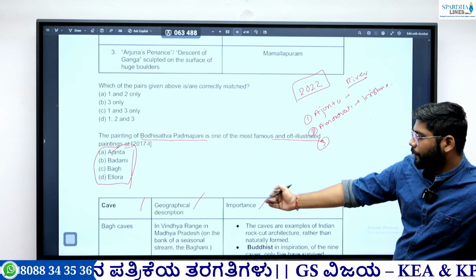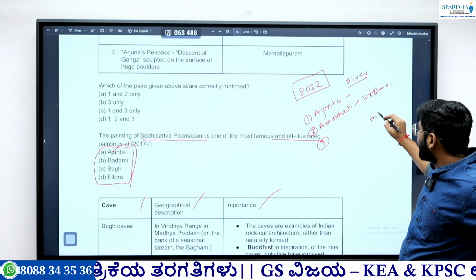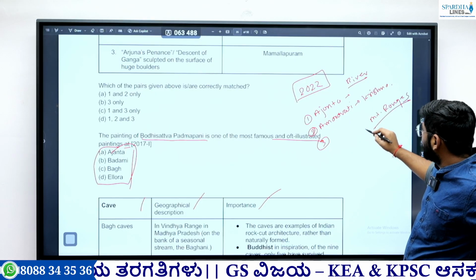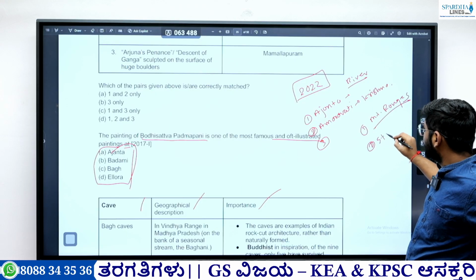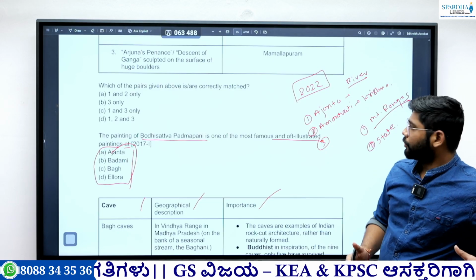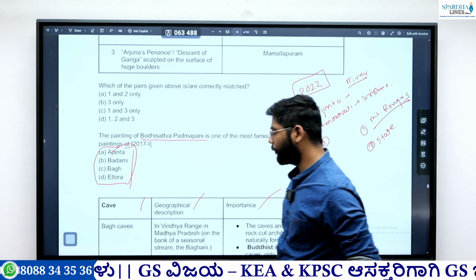Now, the geographical description we'll see. Now they asked a river; next time they might ask the mountain ranges, or they might ask the state. So these are the geographical details they might ask. Considering this aspect, I have covered the geographical description as well as the importance. So we'll see them one by one.